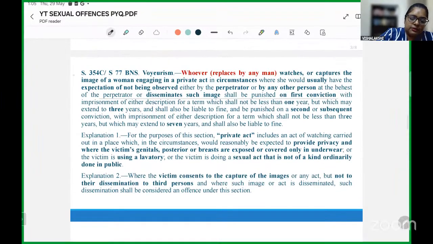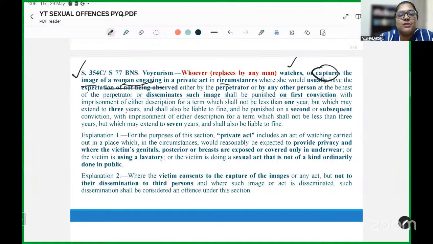Now coming to a different offence, which is voyeurism. Voyeurism, previously under IPC, stated that it was an act which must be committed by a man. Now the term is whoever. So the terminology used here has changed. And it states that whoever watches or captures the image of a woman engaging in a private act in circumstances where she would usually have the expectation of not being observed.